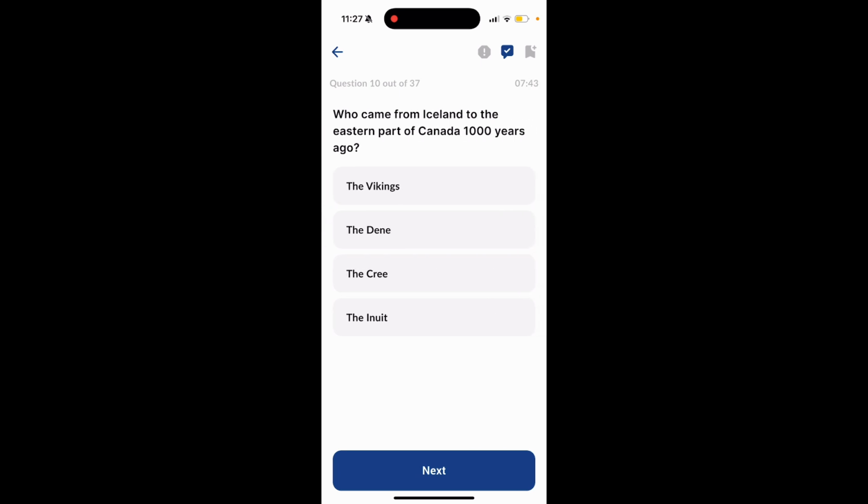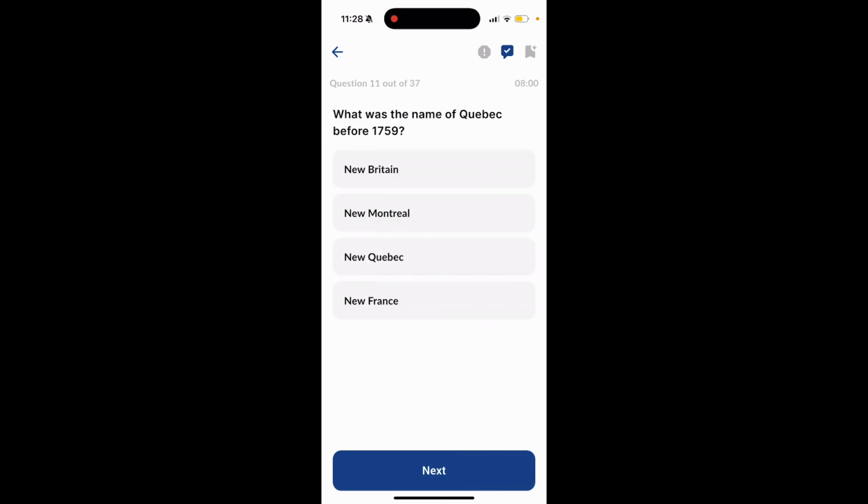Question 10. Who came from Iceland to the eastern part of Canada 1,000 years ago? The Vikings, the Dene, the Cree, the Inuit. The answer to this question is the Vikings.